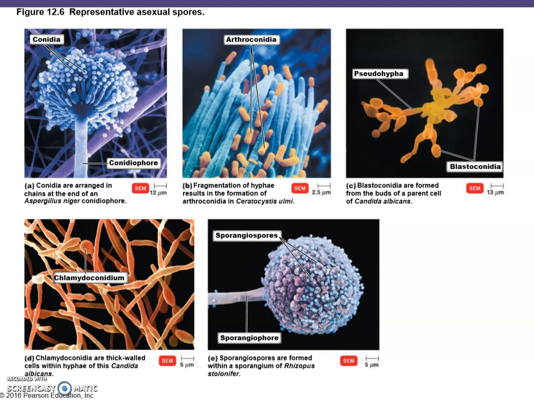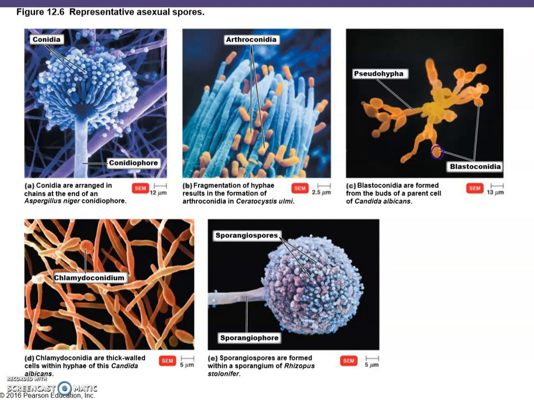Pseudohyphae, those would be false hyphae. They are kind of lookalikes, but they have these blastoconidia right here. This conidia, spores in this conidium structure. Then here, chlamydoconidium. Again, this one we don't really need that much, but here very important, the sporangiospores. That's a spore case that carries the spores.